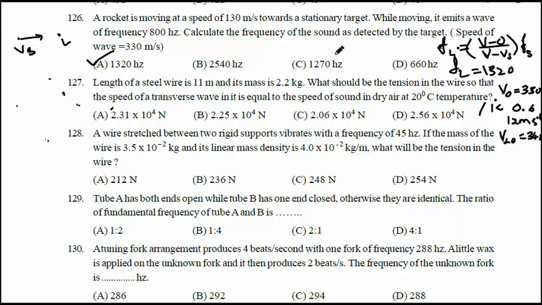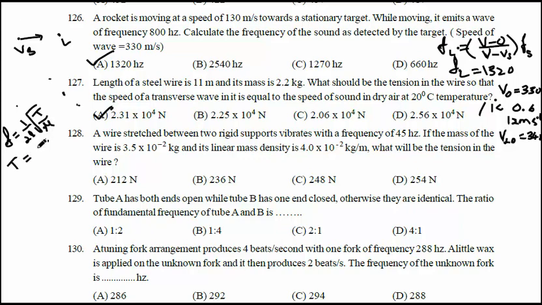Here I will erase this first, then I will take. Okay, you see here the wire is stretched between two rigid supports. Frequency is 45. Now the frequency of a stretched string is given as f equal to 1 by 2L into root of T by m, or mu. Okay, I want the tension in the string. Tension in the string T equal to, so what is the answer?